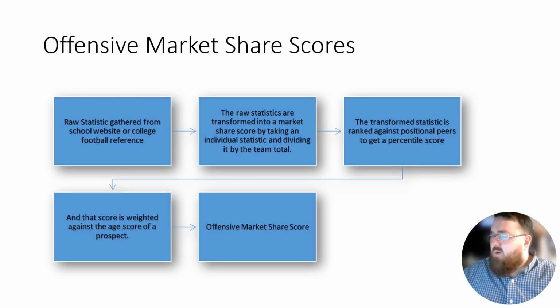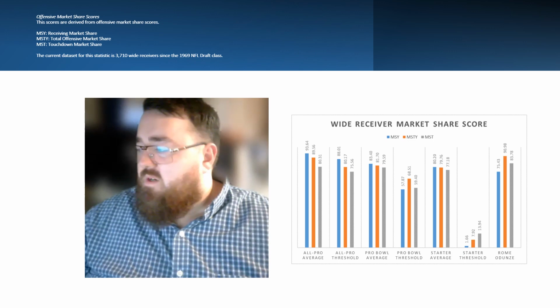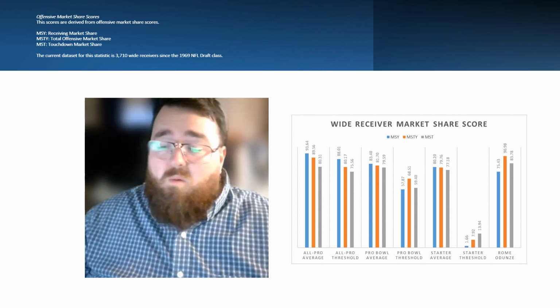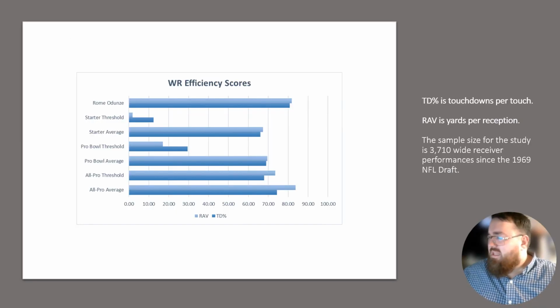Looking at his offensive market share production scores, or why he tested so high, he had really good receiving market share production, total offensive market share, and 83 percentile touchdown market share. So he had great numbers all around, indicative of a starter to potential Pro Bowl wide receiver. When you look at his efficiency scores, he had near elite touchdown percentage, which is touchdowns per touch, and near elite yards per reception. So he was incredibly productive and incredibly efficient with the football, which are two things that